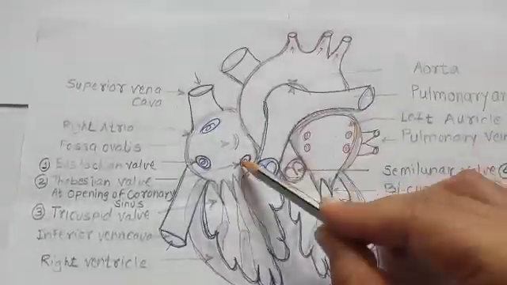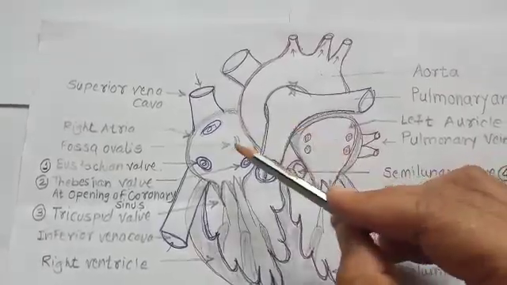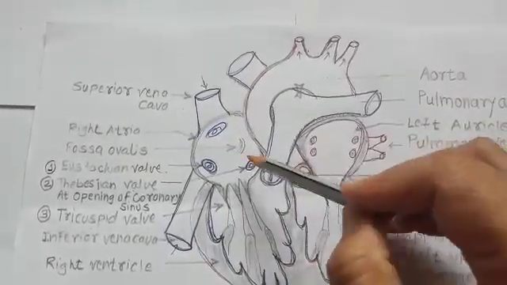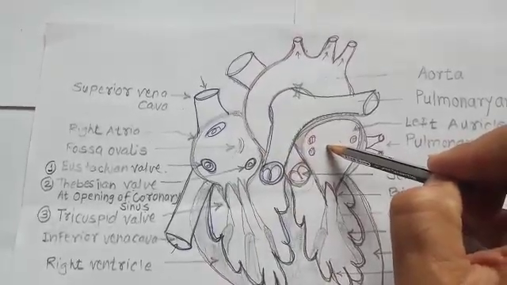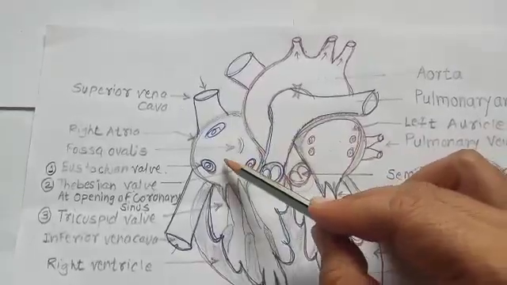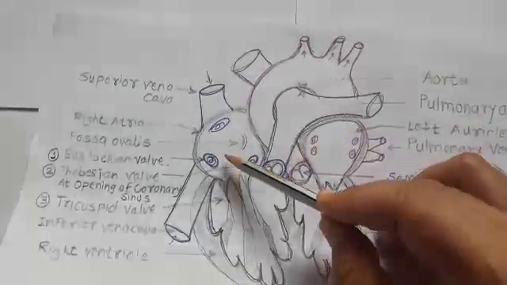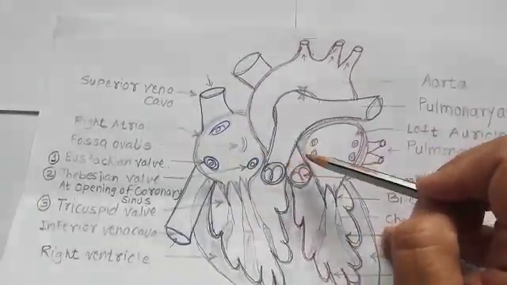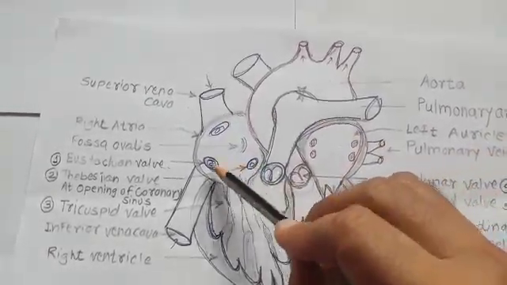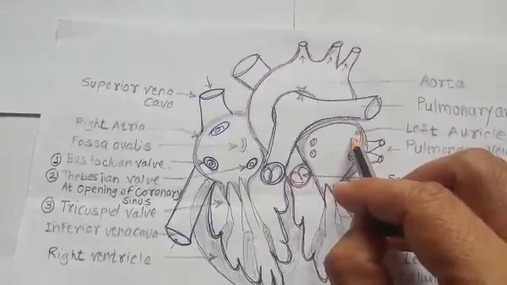Now auricular systole, when the auricle contracts. Both the auricles contract. How and why? Because the SA node initiates the impulse. That impulse spreads on the wall of the auricle. As the impulse spreads, the cardiac muscles of the auricle receive the stimulus and contract.